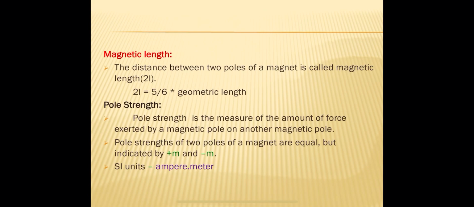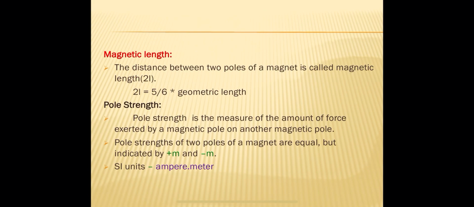That means the north pole and the south pole are the two poles possessed by any magnet. The pole strength of the north pole of a magnet is exactly equal to the pole strength of the south pole. But the signs of the pole strengths are different. If the pole strength of the north pole is taken as plus m, then the pole strength of the south pole should be taken as minus m.